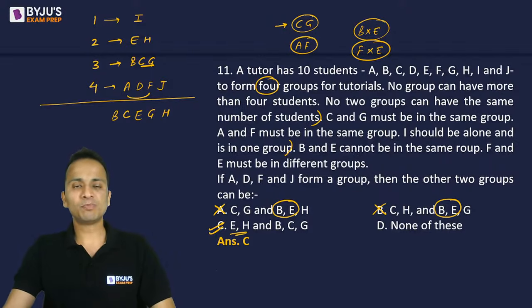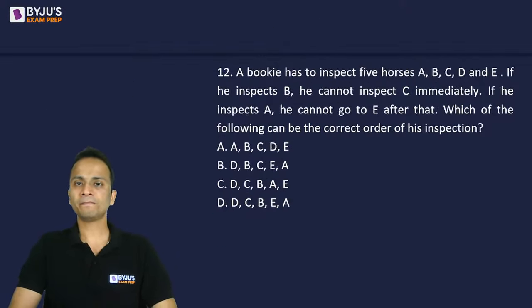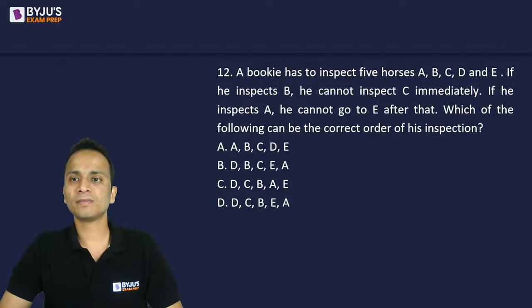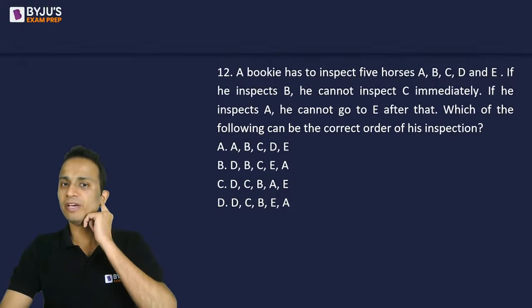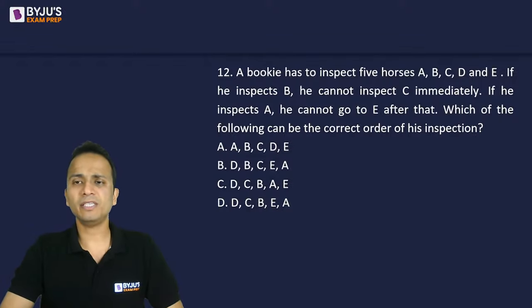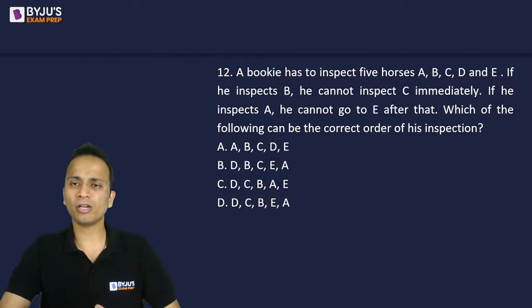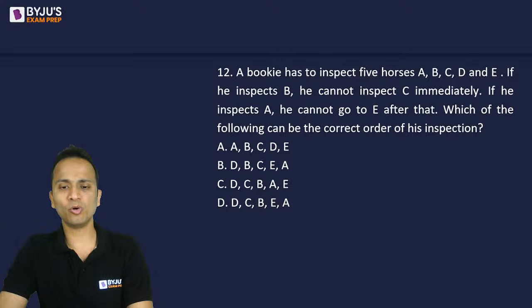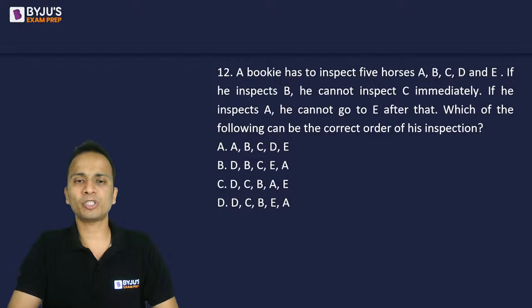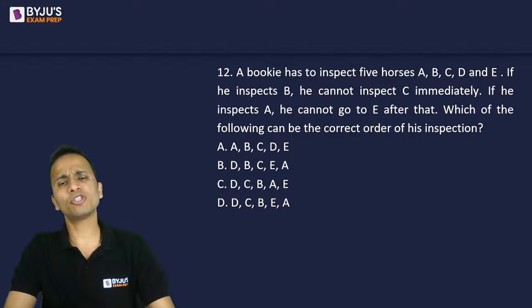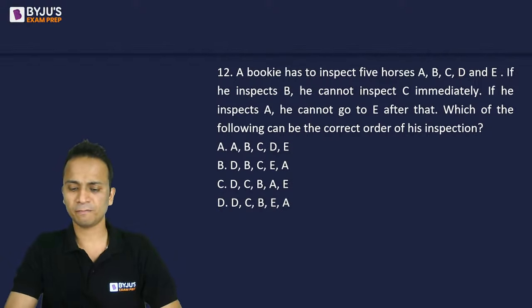Okay, let's move on towards our last question for the day. A bookie has to inspect 5 horses A, B, C, D, E. Conditions are given. So which of the following can be the correct order of his inspection? So again, you can go through the options and try to eliminate some of them, and you will easily get a correct answer for this. So again, a question of 20-25 seconds. This one is.